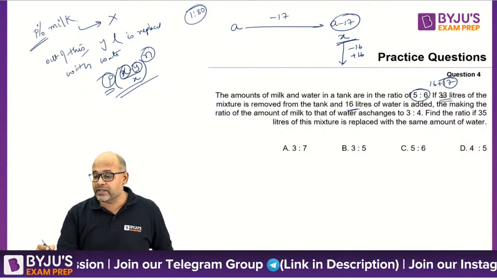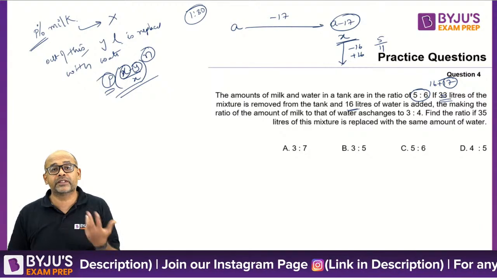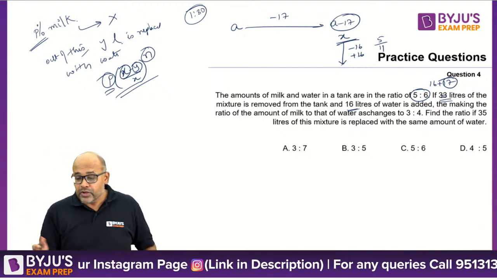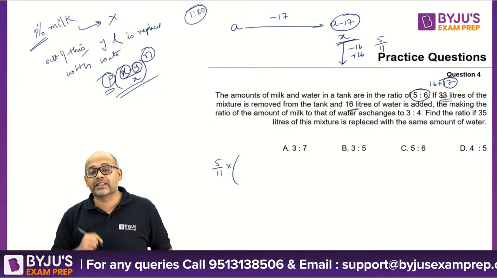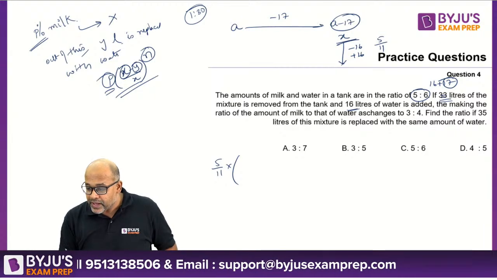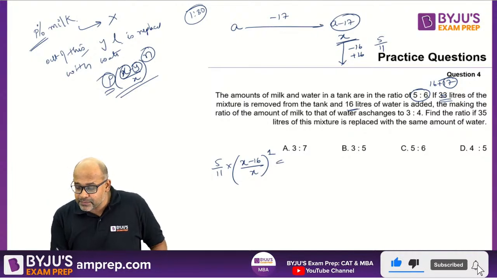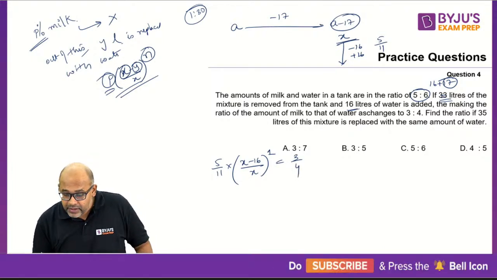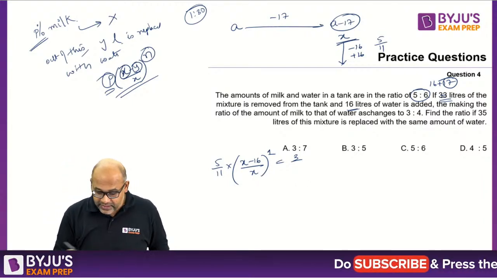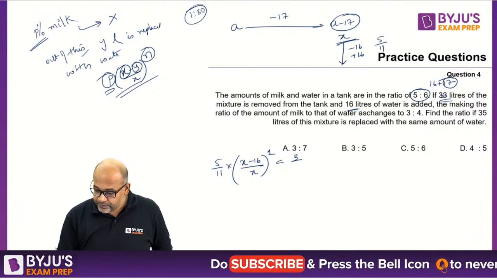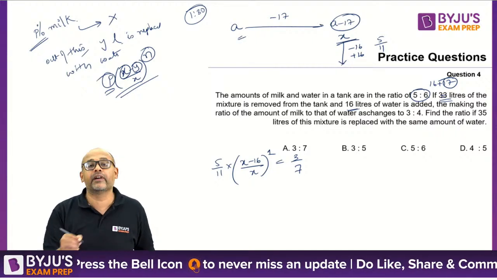The ratio is 5:6, which means the percentage of milk is 5 by 11. So 5 by 11 into, now only once I am replacing 16 liters, so X minus 16 by X whole power 1. And this changes to 3:4, so this became 3 by 7. I'll write 7 clearly for you to understand. Now you will get the value of X. Once you get the value of X, you can find out the value of A.